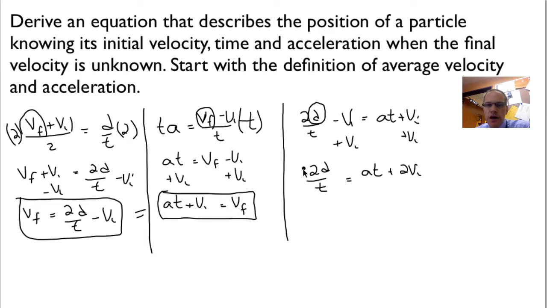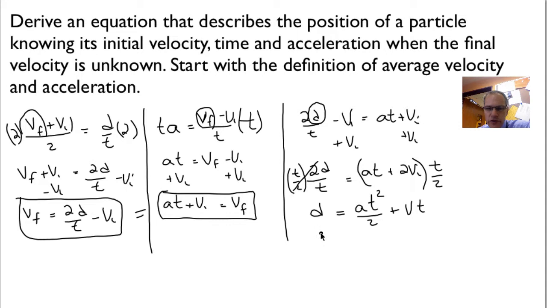Continuing to solve, I'm going to multiply through by the reciprocal of 2 over t, which is t over 2. And what I do to one side, I have to do to the other side. So I've got t over 2 on this side. Here, the 2 and the t cancel out, so I end up with d equaling, and now let's distribute the t over 2. So I end up with a t times t, which is t squared, divided by 2, plus the 2's cancel out here, and I'm left with VI t.